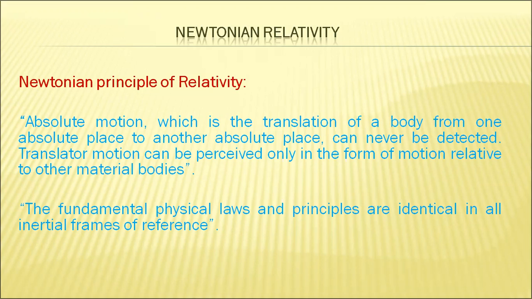Translatory motion can be perceived only in the form of motion relative to other material bodies. The fundamental physical laws and principles are identical in all inertial frames of reference.